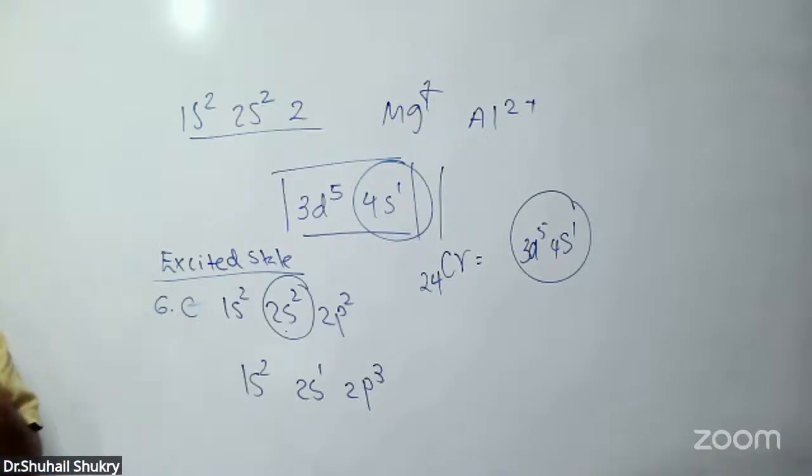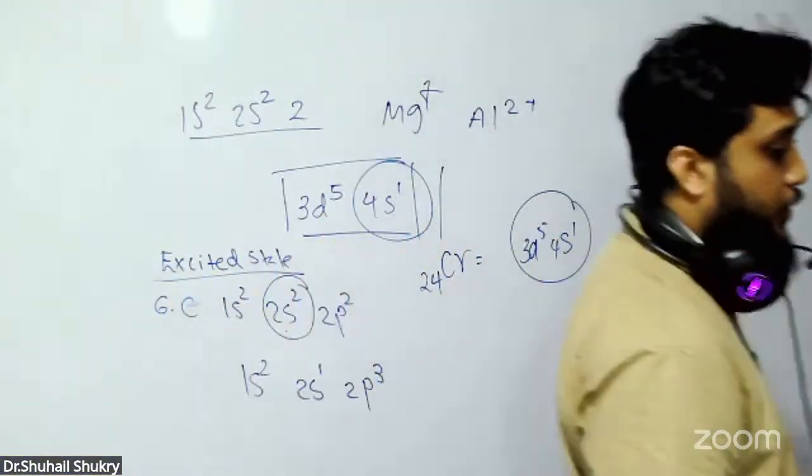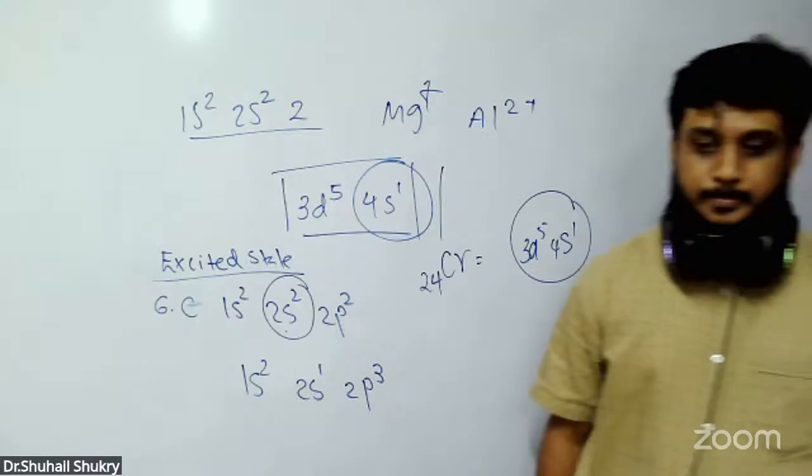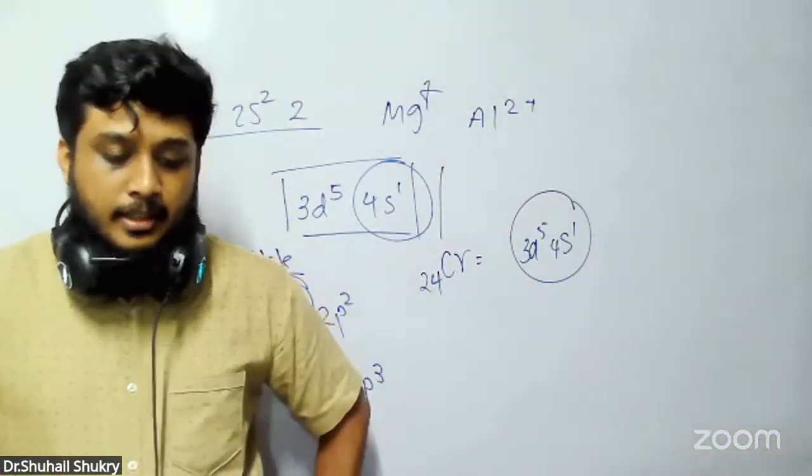Ground state means the elemental state. At the element form, how they are. Ground state means the electronic configuration in the elemental state.